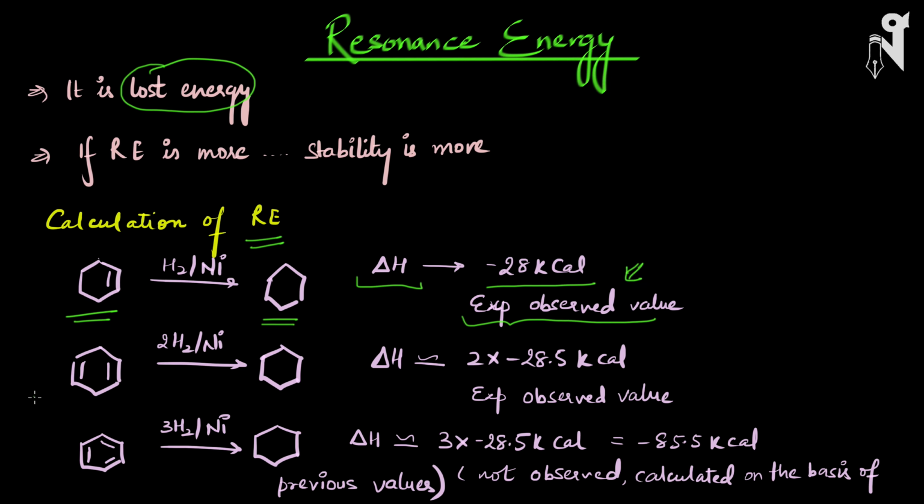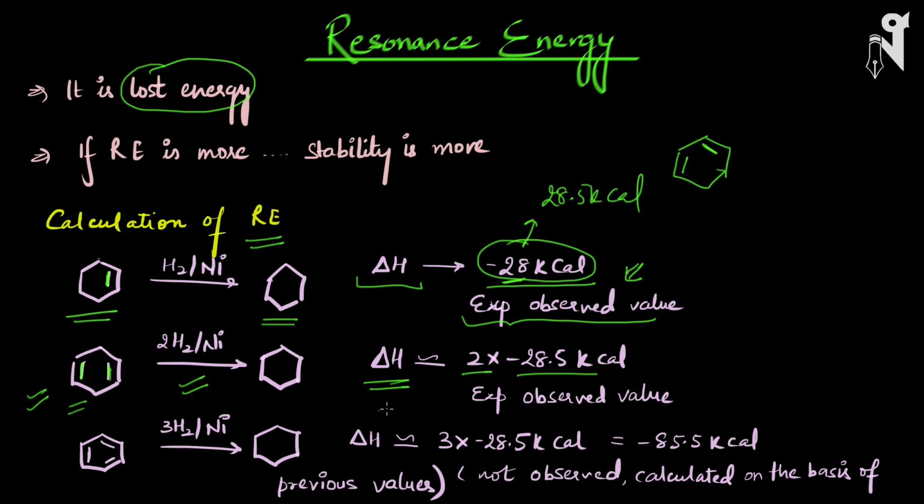Now the next compound we have taken is cyclohexadiene. It could be of different types. Here the double bond is at a distance, or the double bond could be in a little different way also, like this. So it could be either way. If we do hydrogenation over here, the energy released during the hydrogenation will be 2 into 28.5 kilocalories, because each pi bond gets hydrogenated. I have written 28 kilocalories approximately, it's actually 28.5 kilocalories. So this much energy was released.